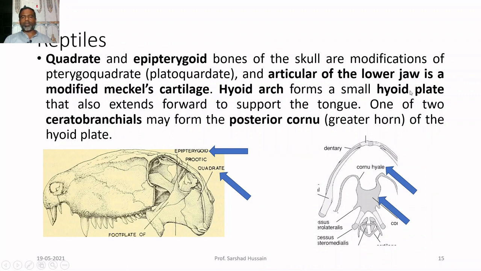Hyoid arch forms a small hyoid plate. So, this is the hyoid plate which is formed by the hyoid arch and it extends to support the tongue. One of the two ceratobranchials we have already discussed in previous slides, the structure of the arch in which the ceratobranchial piece of the bone or the cartilage forms the posterior cornu, that is the greater horn. These are the cornua. So, they form the greater horn of the hyoid plate.